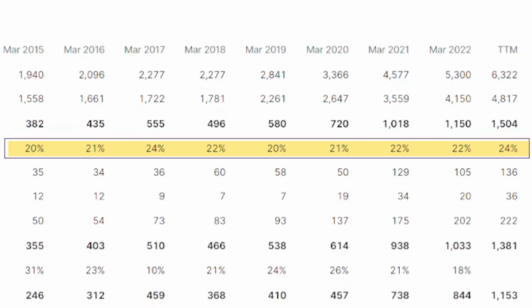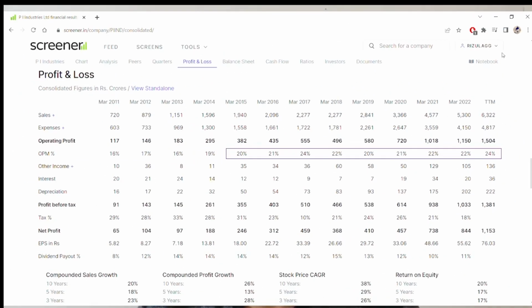So this just tells you how much pricing power the company has, because we had rampant inflation in the last 1 or 2 years, and still the company is able to maintain its margins. This just shows the company has the pricing power. The company is able to pass on whatever increase in input cost it has.